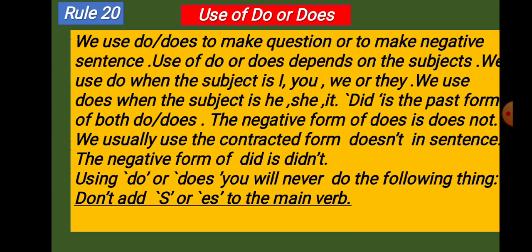The negative form of does is does not. We usually use the contracted form doesn't in sentences. The negative form of did is didn't. Using do or does, you will never do the following thing. Don't add s or es to the main verb. It means after do or does, you have to write the base form of the verb in the sentence.